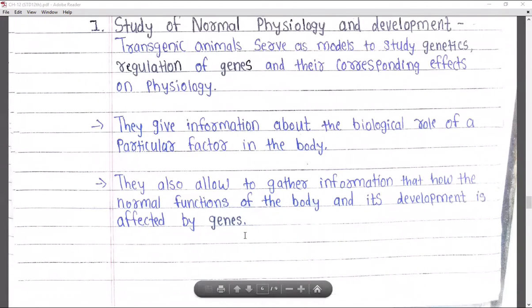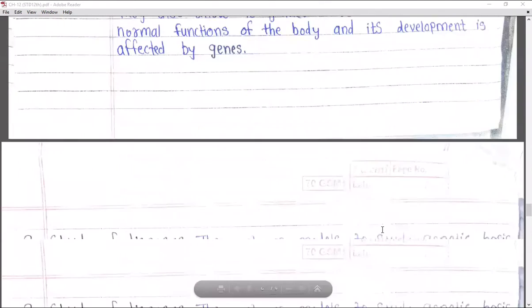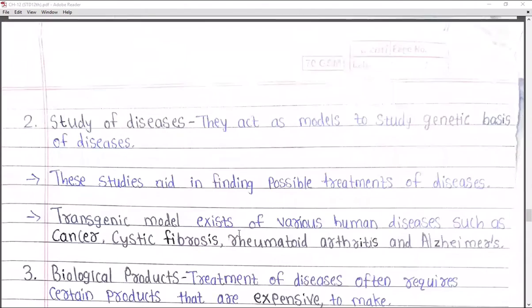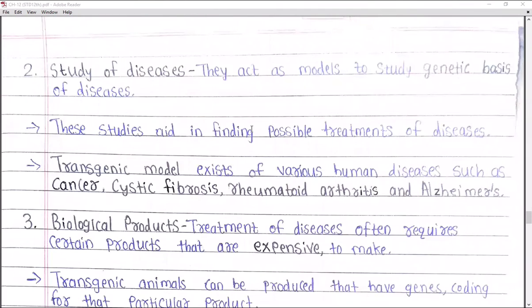So they also give information about the normal functions of the body, and also about how, with the use of different types of genes, development is affected or what type of development is imparted. Next, the second point is to study disease, right?